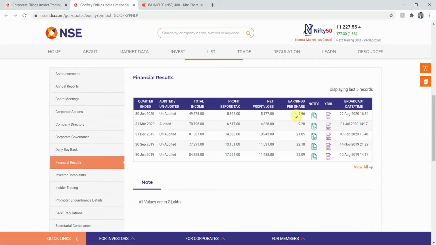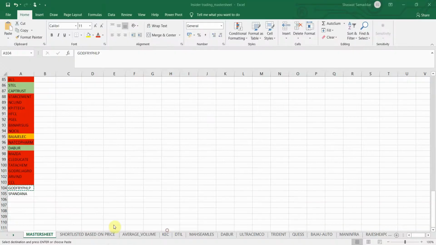Okay, so next one, what we have to check is the pledging of the shares. From where we could check the pledging is the promoter encumbrance details right here. As you can see, there is 0% pledging. So okay, it passed all the three parameters.